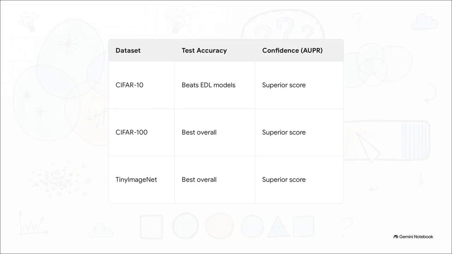And when you put it through the ringer across rigorous benchmark tests using heavy-duty datasets like CIFAR and Tiny ImageNet, DAPPr consistently takes the crown. It beats out state-of-the-art second-order methods in overall accuracy, in confidence estimation, and in successfully detecting that alien out-of-distribution data.